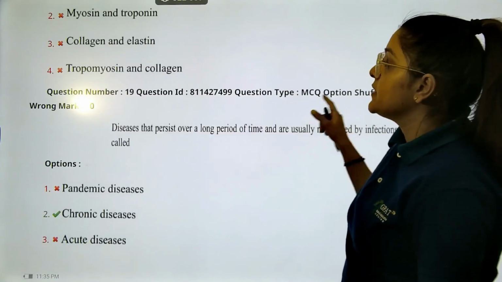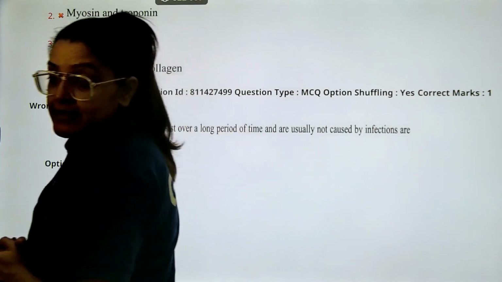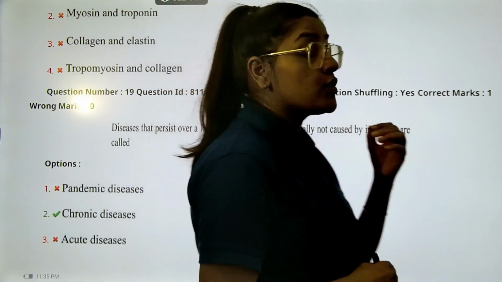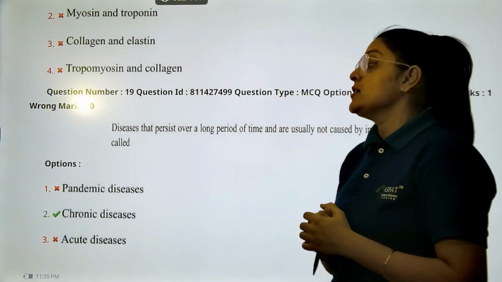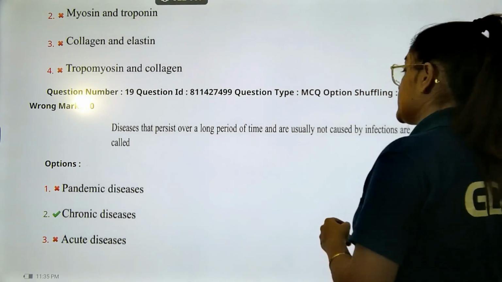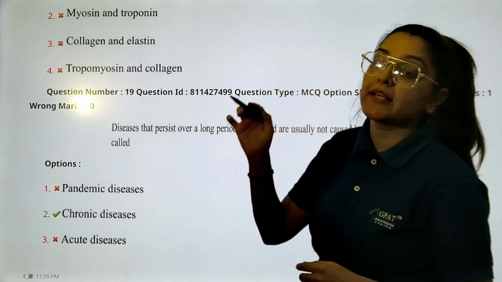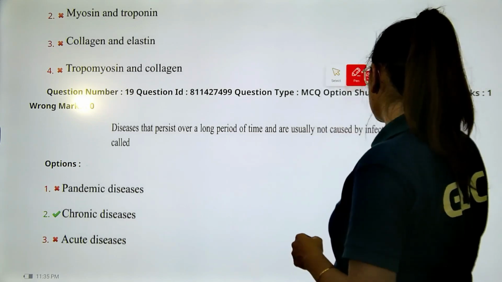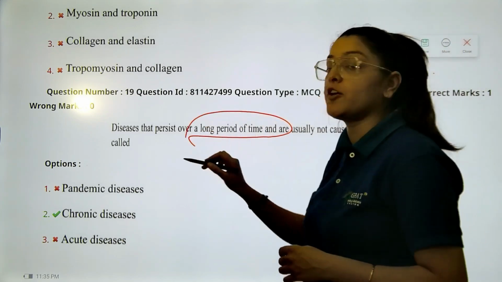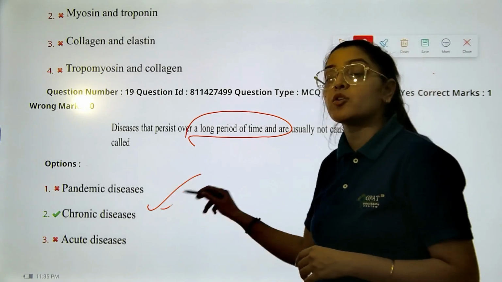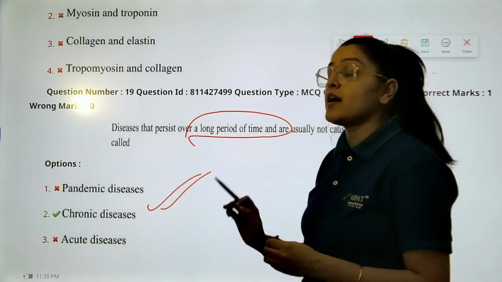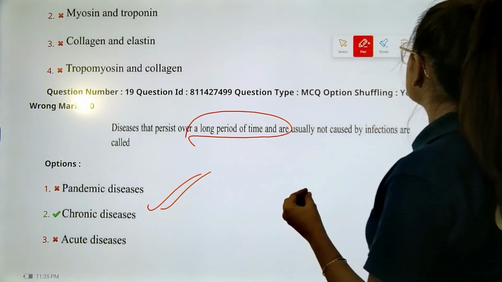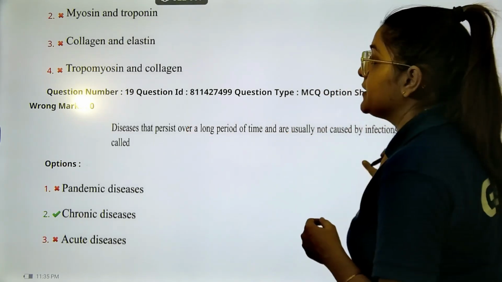Okay. Next question. Disease that persists. Question says disease that persists for a prolonged long period of time. So if we call them for a shorter period of time, then it will be known as your acute diseases. But very simply, if these are persisting for a long period of time, they will be known as your chronic diseases. These are very basic questions. I hope these were not an issue for you all to attempt, right?